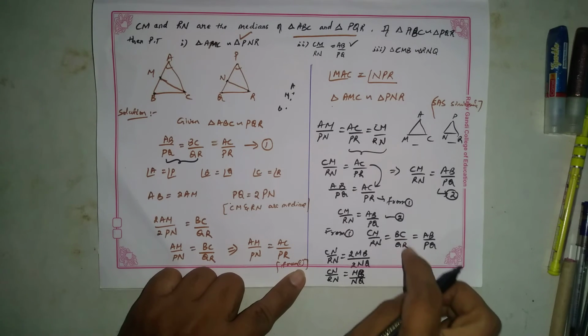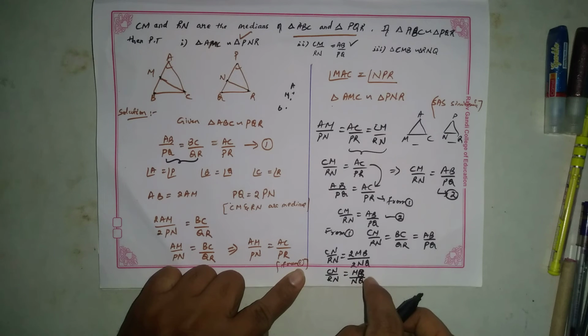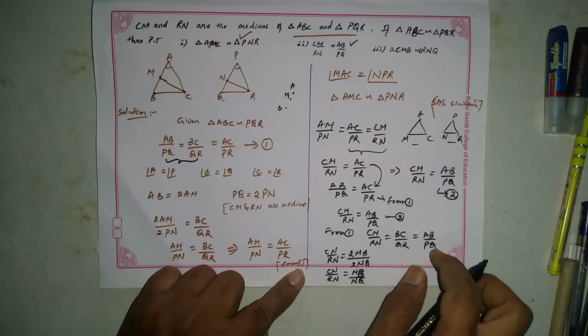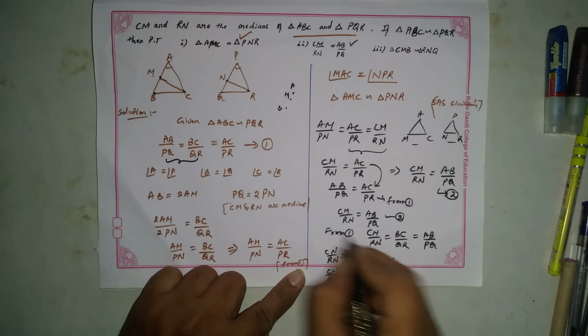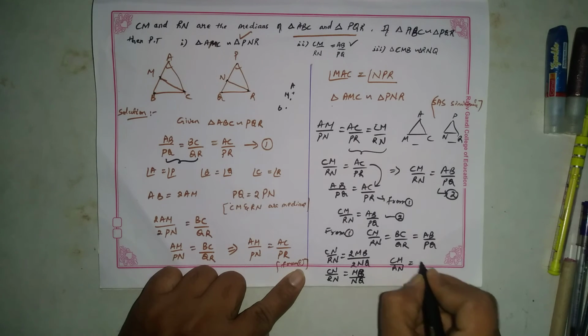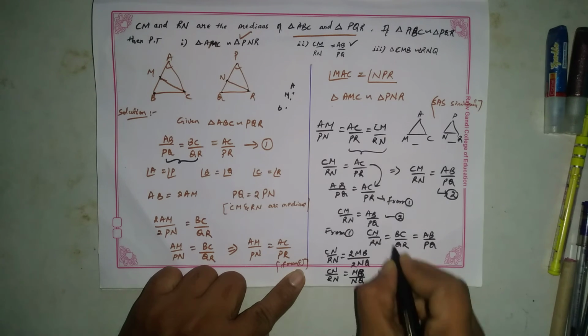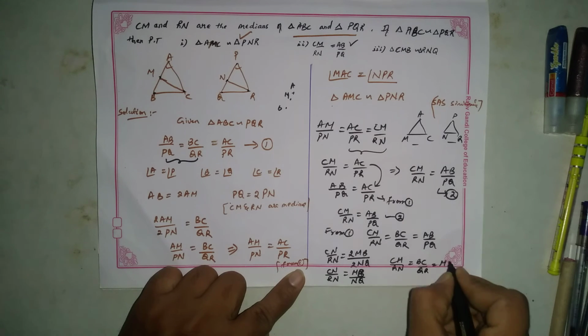We already have BC by QR is equal to CM by RN and CM by RN is equal to MB by NQ. So we get the three ratios: CM by RN is equal to BC by QR is equal to MB by NQ.